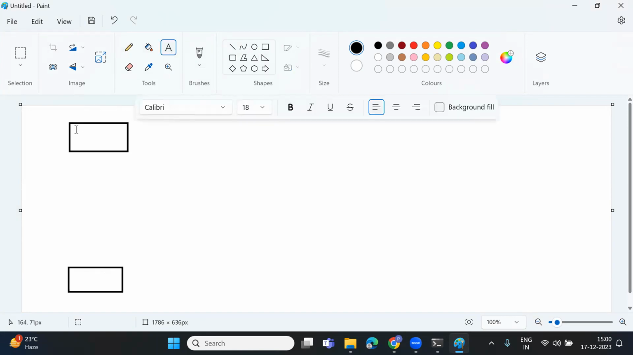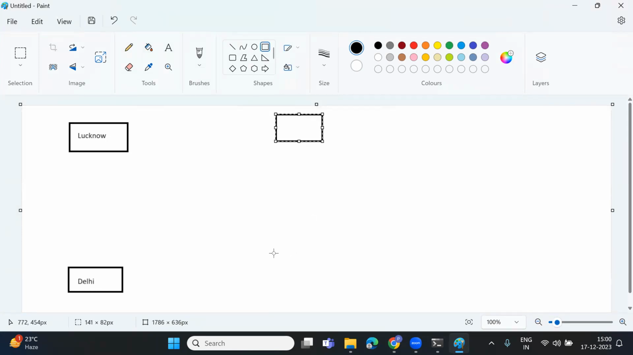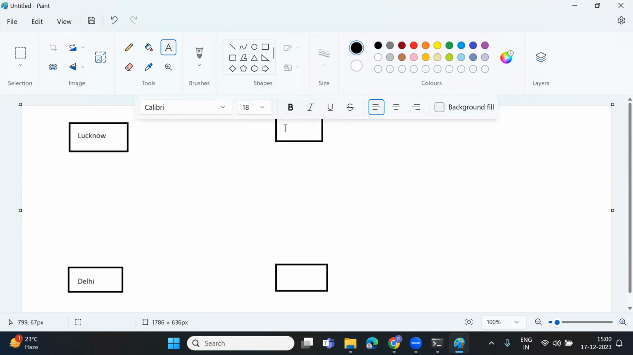So this is my Lucknow, and this is my Delhi. Now there are two trains which are there. So let me take here, this is also my Lucknow, this is also my Delhi. Now I want to go from Lucknow to Delhi.